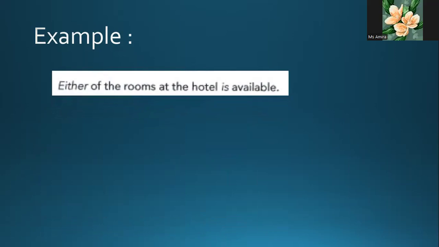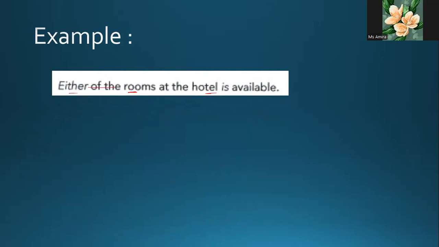Either of the rooms at the hotel is available. I'm not sure, I feel confused. I have the words at the hotel, and I have rooms, either, and hotel. Which one is the subject? We agree that we will cross out any prepositional phrase.